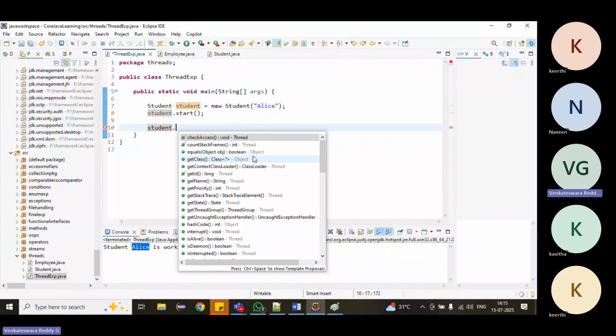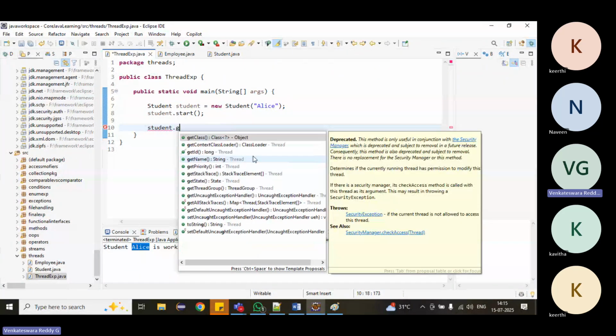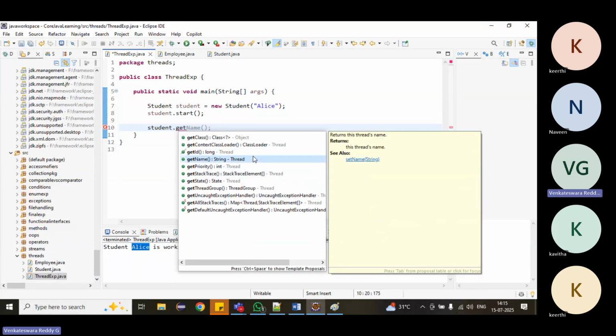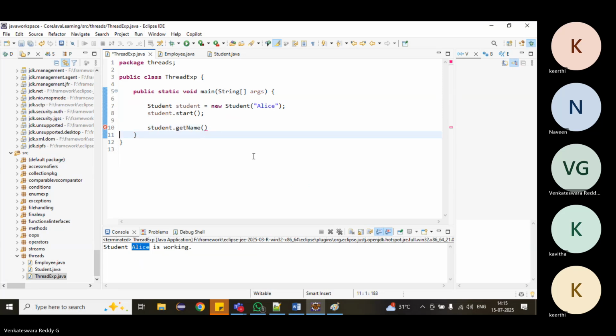On the student thread, what can we get? We can get the name of the thread. We can print the name of the thread. What else can we do?